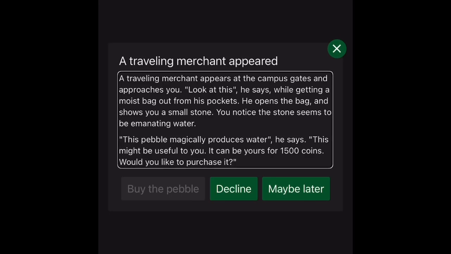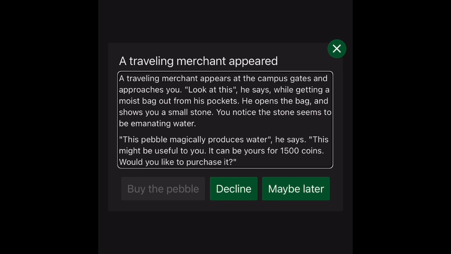Oops. A traveling merchant appears at the campus gates and approaches you. Look at this, he says, while getting a moist bag out from his pockets. He opens the bag and shows you a small stone. You notice the stone seems to be emanating water. This pebble magically produces water, he says. This might be useful to you. It can be yours for 1,500 coins. Would you like to purchase it?